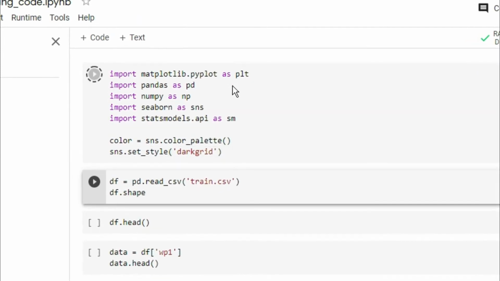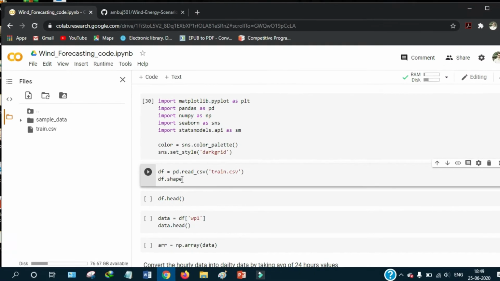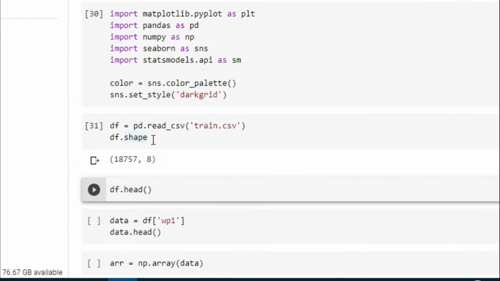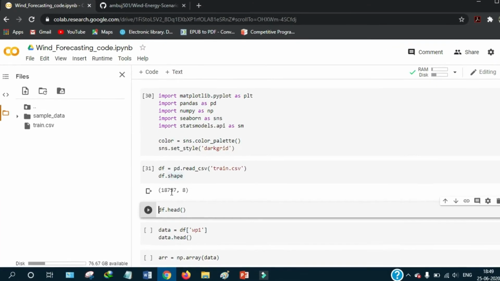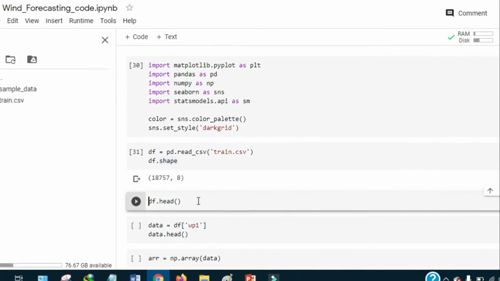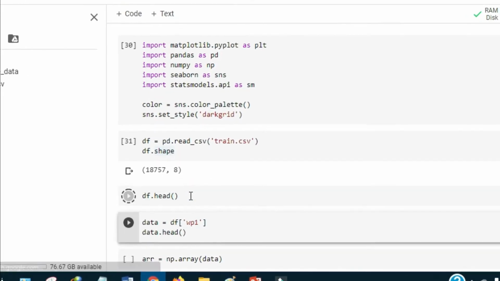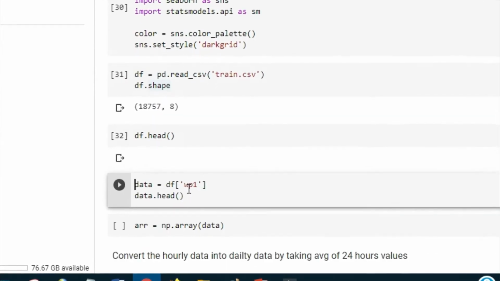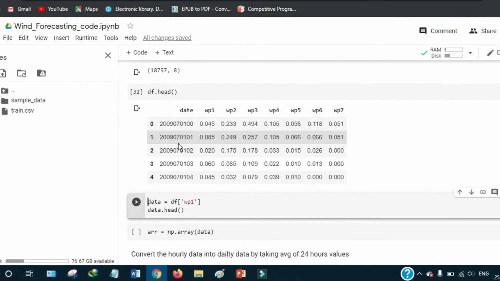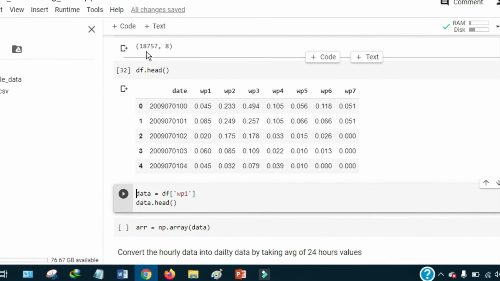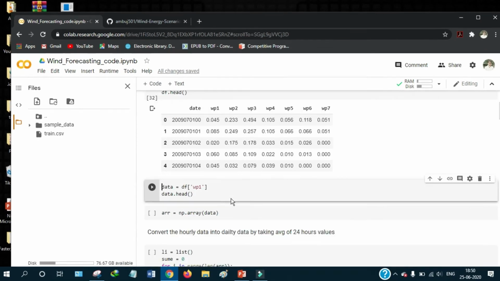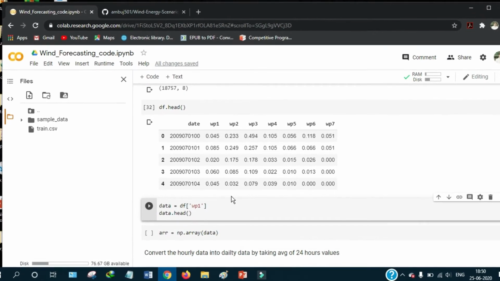After that, you have to read your data file. I have printed the shape also. Basically, the data contains 18,575 rows and 8 columns. Let's see how the data looks by running the .head command. Basically, the data contains hourly wind power generated by the 7 wind farms. Thus, the data has observations of about 18,000 hours. This is about more than 2 years.